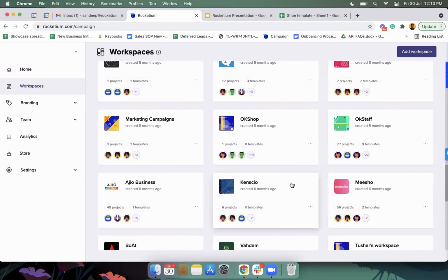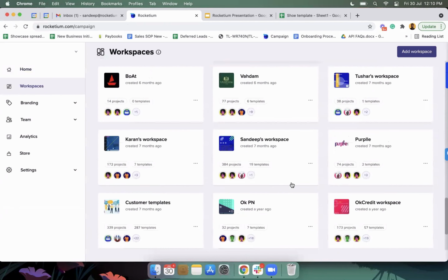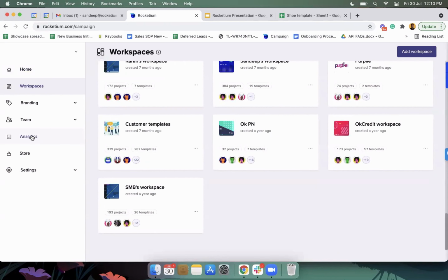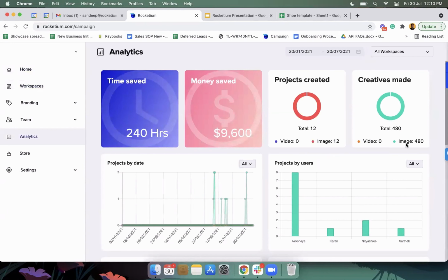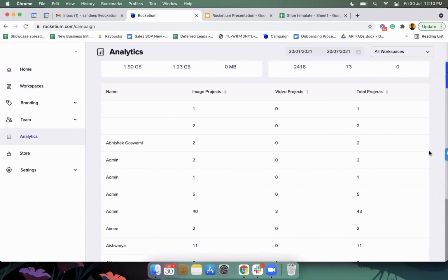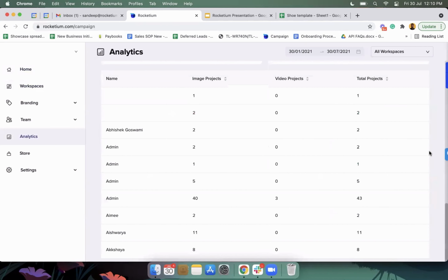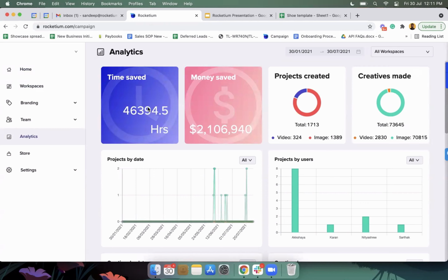Can you tell me something about the analytics? Analytics basically gives you an idea of how many projects you created during a particular period and how much time you saved. Again, this is based on some algorithm that we have put in. No problem, this is understood.